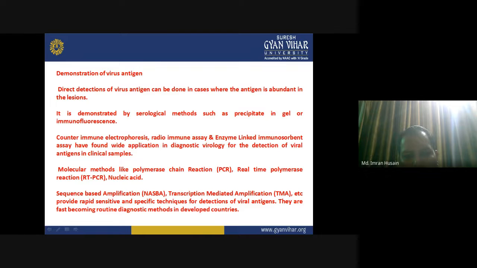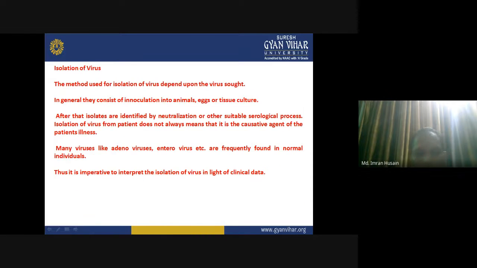Sequence-based amplification and transcription-mediated amplification, etc., provide rapid, sensitive, and specific techniques for the detection of viral antigen. They are fast becoming routine diagnostic methods in developed countries. They take less time and are very easy to operate, so they are being employed more and more for the detection of diseases.